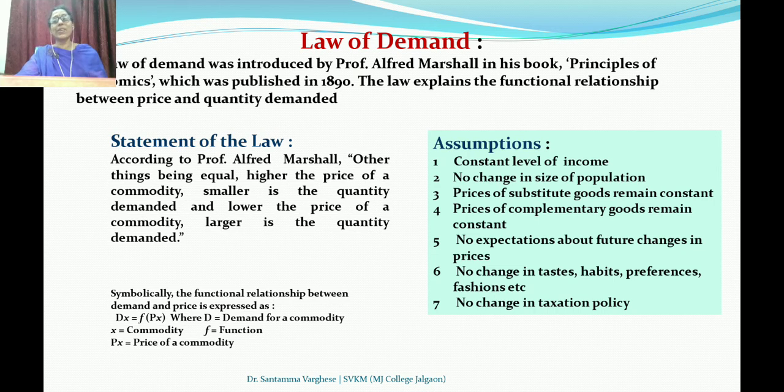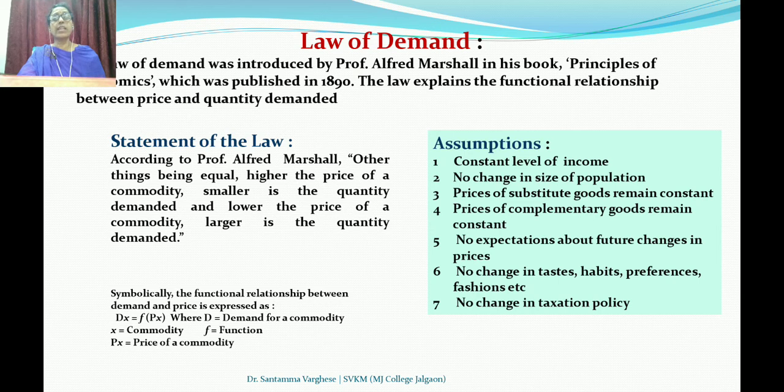Got it? When we make the assumption, other things being equal, which are the other things? Only price changes. All other things remain constant. Which are the things? Income. If the law of demand is to truly operate, then consumers' income should remain constant. If there is a rise in income, people may demand more. What does the law say?